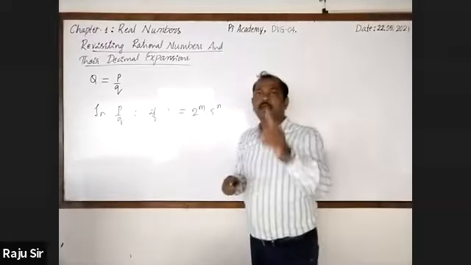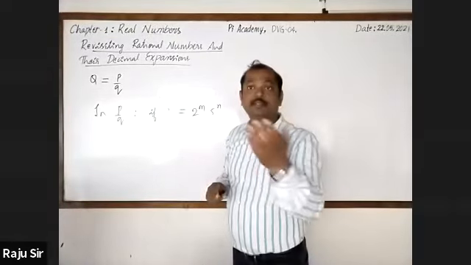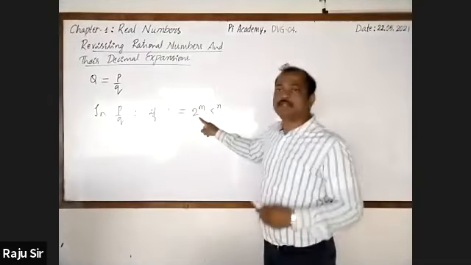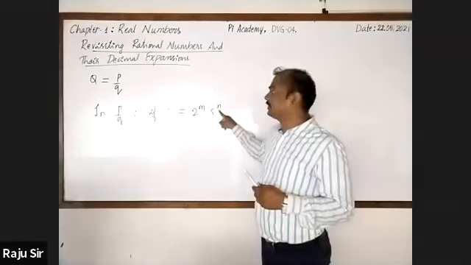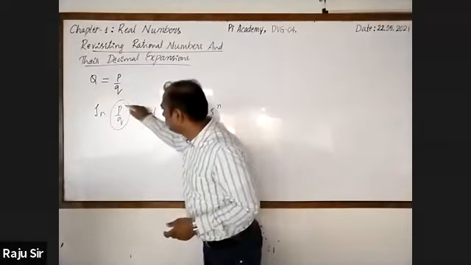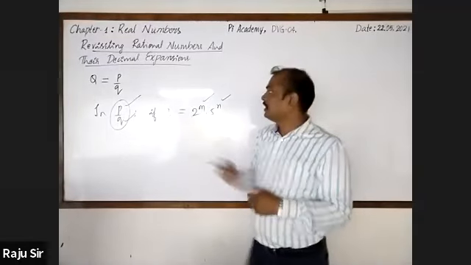Once I repeat, a rational number has a terminating decimal expansion if and only if q is of the form 2^m into 5^n. And please do remember, p and q are co-primes, m and n are non-negative integers. And second one,